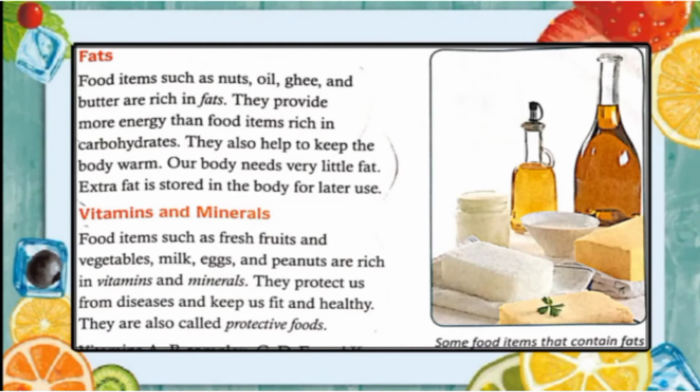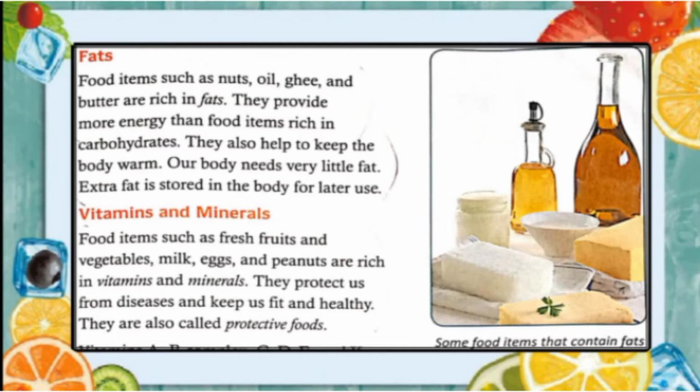Now, next food group is vitamins and minerals. Food items such as fresh fruits and vegetables, milk, eggs, peanuts are rich in vitamins and minerals. They protect us from diseases and keep us fit and healthy. They are also called protective foods.